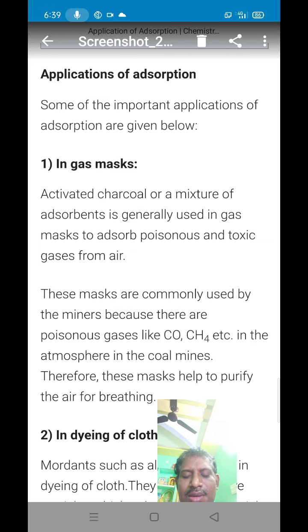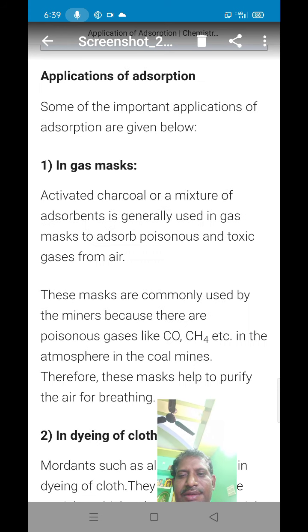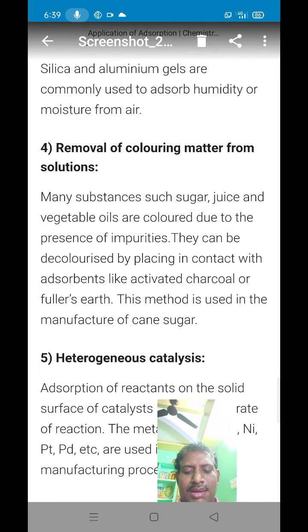Second application is removal of humidity or water vapor present in air. That means silica and alumina gels are commonly used to adsorb humidity or moisture from air. That means for removal of moisture from air, we use silica and alumina gels as adsorbents.